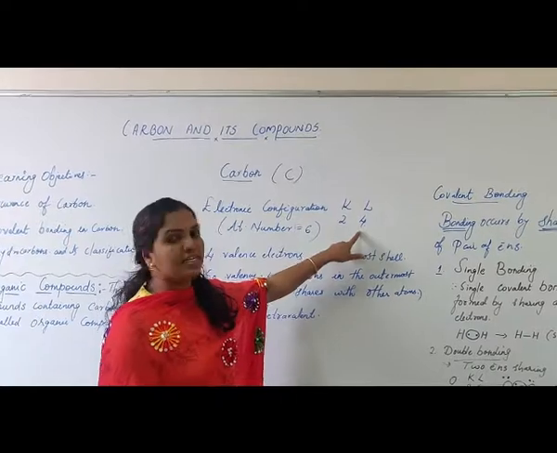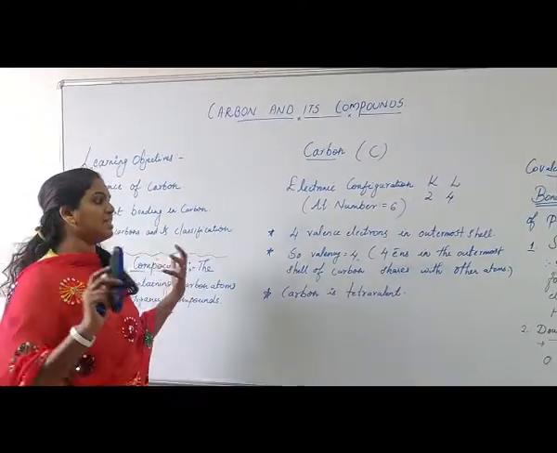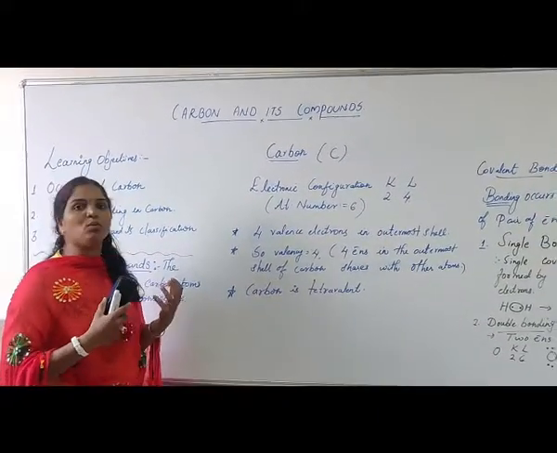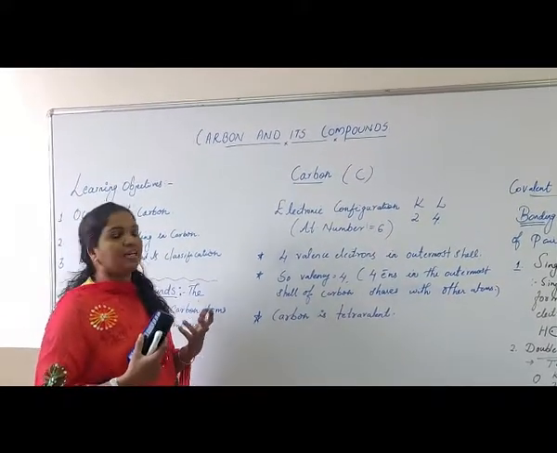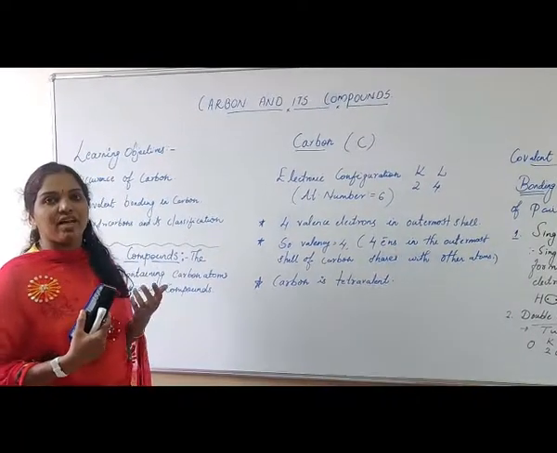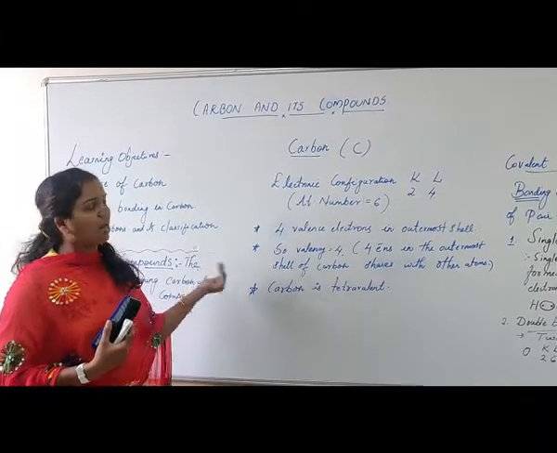The carbon valency is equal to 4. So it is capable of forming 4 bonds with other atoms. As it can form 4 bonds with other atoms, it is a tetravalent atom. Now which type of bonding is happening in the case of carbon?